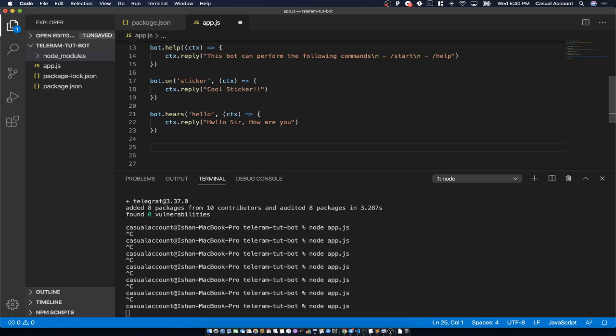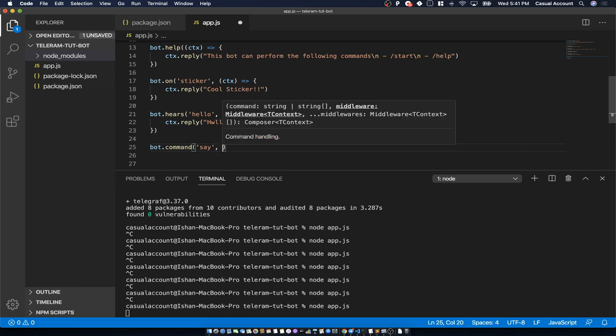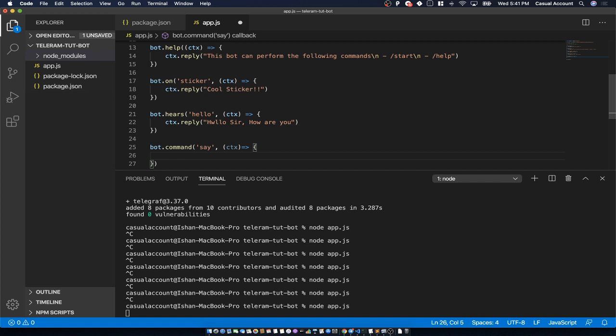So for the commands, we will say bot.command. It is similar to on and here. The first parameter is what command we want to send. Let's say the command name is say, and the second parameter is the same, that arrow function, that is ctx arrow function, and then we'll reply with something.